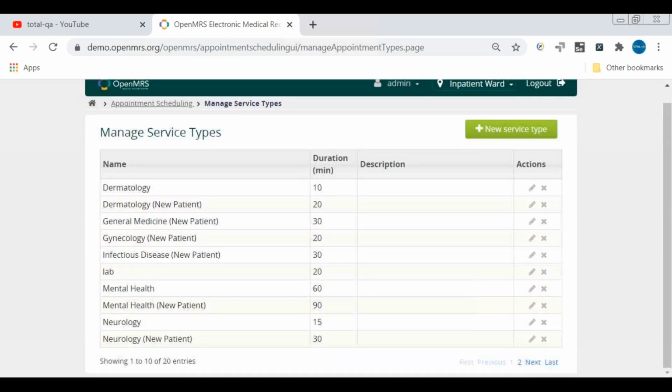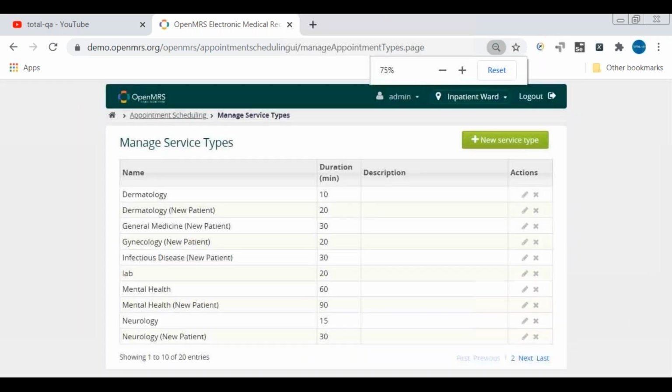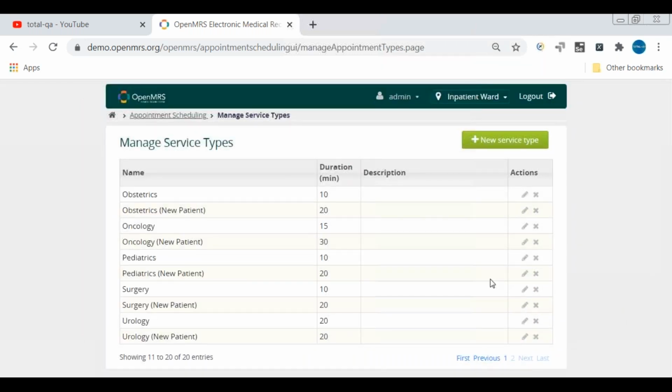But in this application there are multiple pages: page 1, page 2, and more. If the list keeps increasing, you can have multiple pages. Suppose I give the service type as urology, it will identify that urology is available in this table. So the functionality of the test case is to validate and verify the service type is available in this table. That's the first scenario.